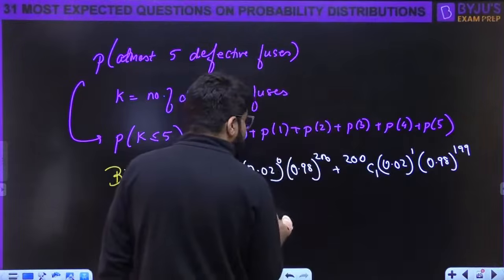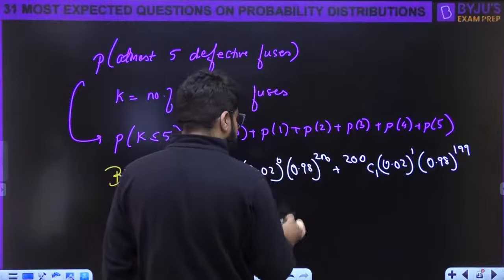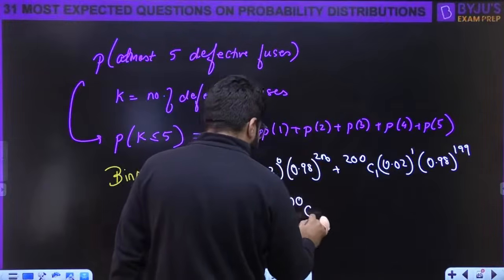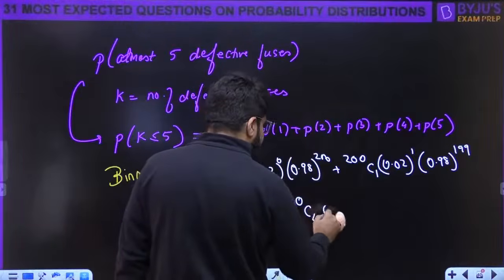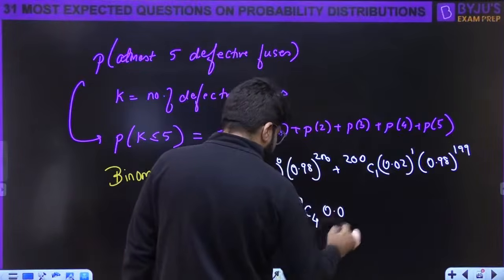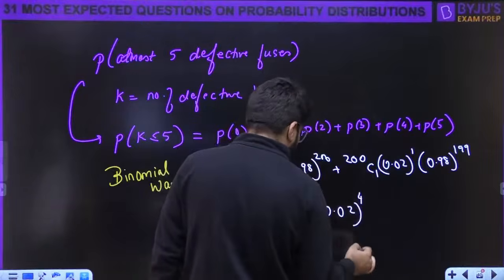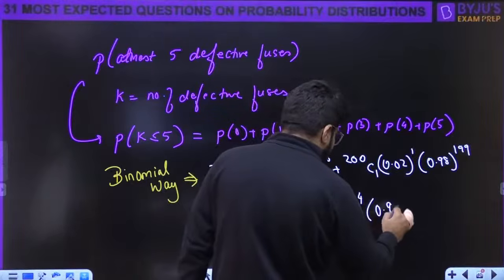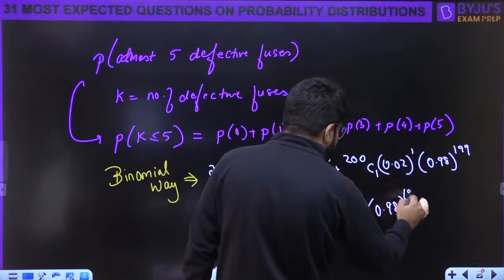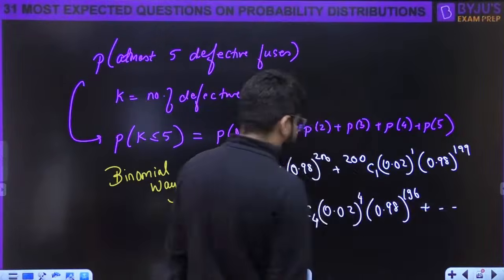Plus there will be a term, suppose P4, 200C4, 0.02 to the power 4, 0.98 raised to the power 196, plus etc.